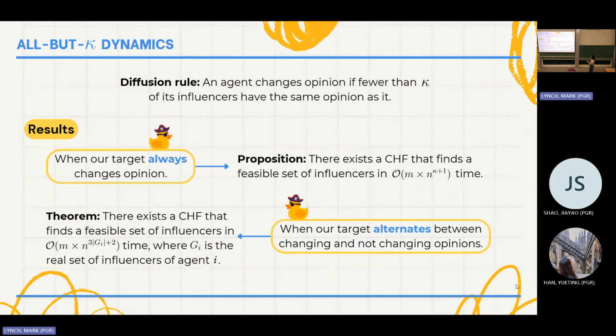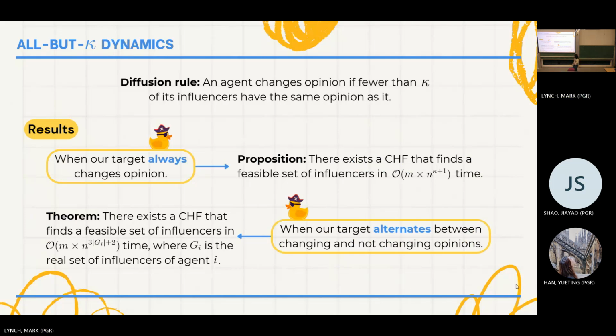But what happens is that once we have the dynamics where in some cases my agent is going to change opinion, and in some cases it is not going to change opinion, then our consistent hypothesis finder still runs with some large polynomial, but still this G could be the actual set of influencers coming from the true social network, under some mild assumptions on the network size. For example, if you have regular graphs or some small-world properties going on, we can still remain polynomial, but we're starting to see that we're having trouble finding a consistent hypothesis finder in polynomial time.